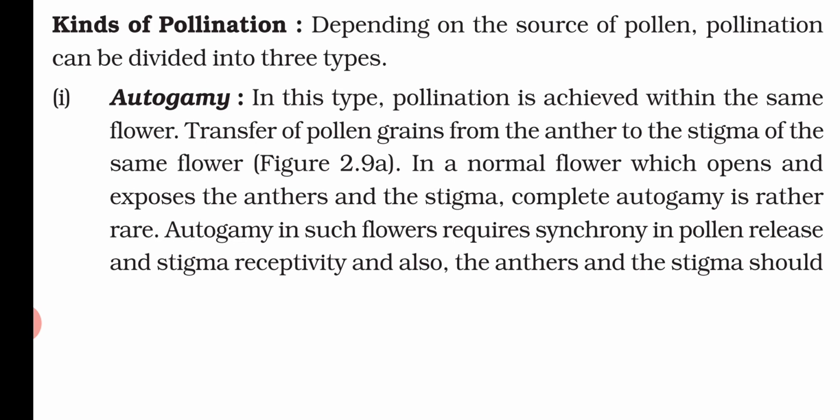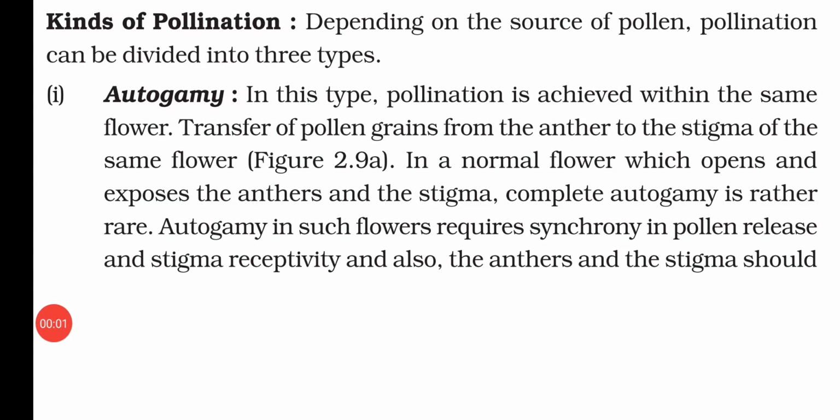That means if a plant is producing a flower and it is exposing the anther and the stigma, in that case it is very rare that autogamy occurs. The reason behind that is that the pollen grain of other flowers may also land on the stigma. So that is why in that type of flower autogamy is quite rare.